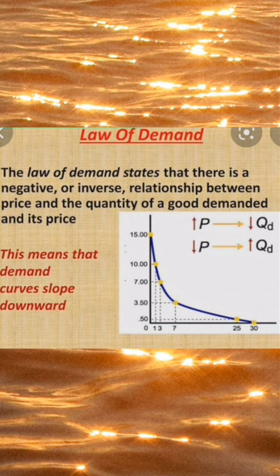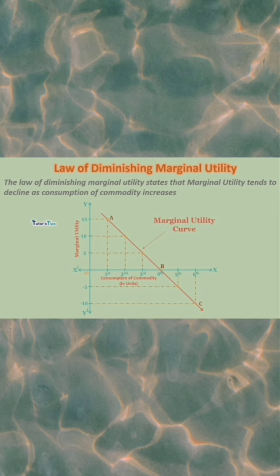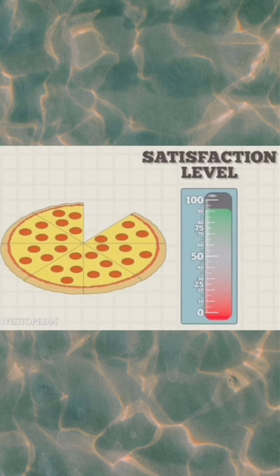It is therefore called the law of demand, and this law of demand depends on the law of diminishing marginal utility. According to this law, as consumption of a commodity increases, marginal utility of each successive unit goes on diminishing. Accordingly, for each additional unit to be purchased, the consumer is willing to pay less and less price. That's why the law of demand exists.